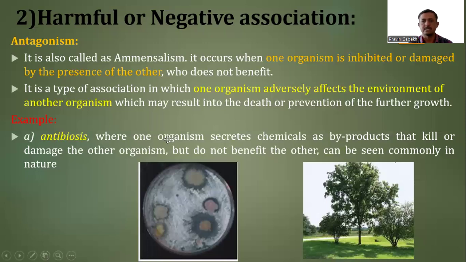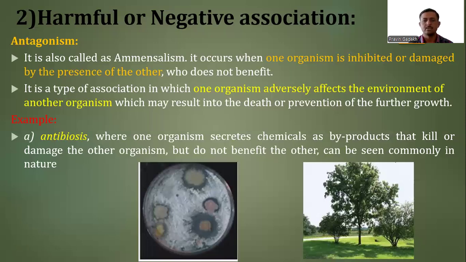In the diagram, we can see a Petri plate. When we inoculate a particular organism and it grows, some byproducts are secreted by that growing organism.